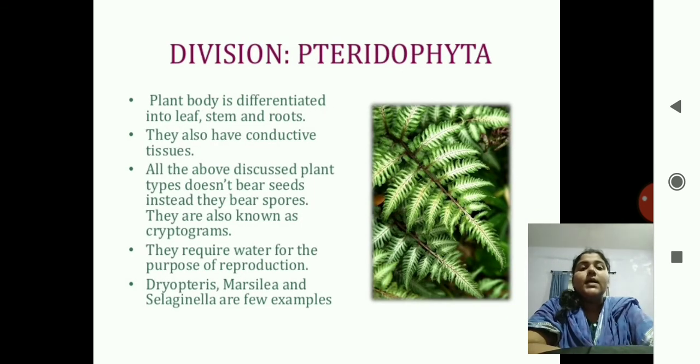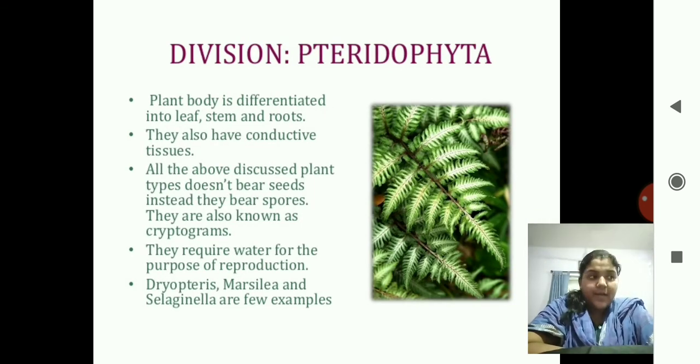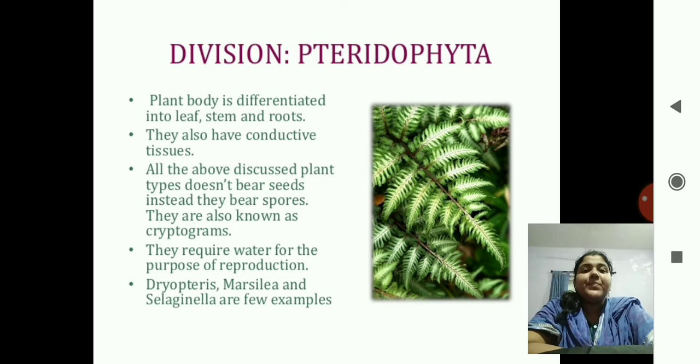Next division is Pteridophyta. The pterido, again, is a Greek word, pteron. Pteron means feather and phyta means plant. So, the feather-like plants. You can see the picture over there. It feels like there are feathers. Plant body is differentiated into stem, leaf and roots. They also have a conductive system, that is a tissue system.